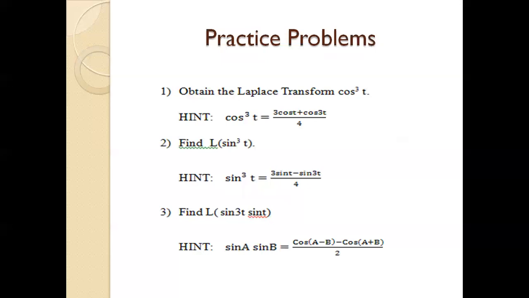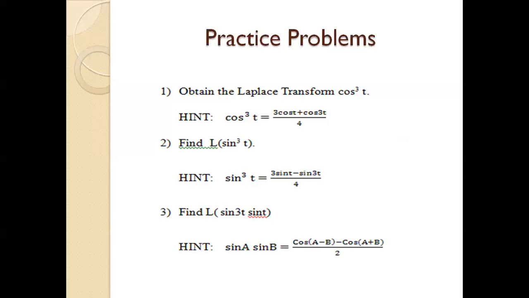So this is your practice problem. Obtain the Laplace transform of cos cube t. Already I said we cannot find the Laplace transform for cos square, cos cube, sin square, sin cube directly, so we have to use trigonometric formulas. So cos cube t is equal to (3 cos t plus cos 3t) whole divided by 4. Similarly, for L of sin cube t, we are going to use a trigonometric result: sin cube t is equal to (3 sin t minus sin 3t) whole divided by 4.